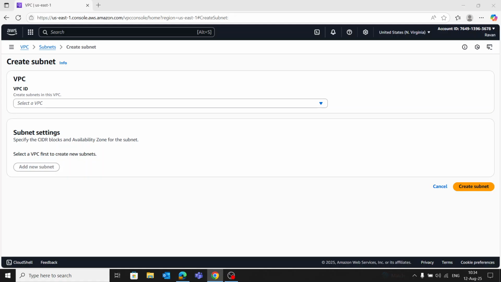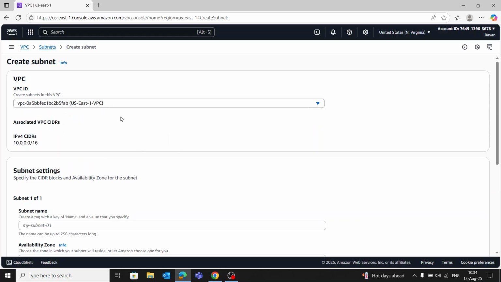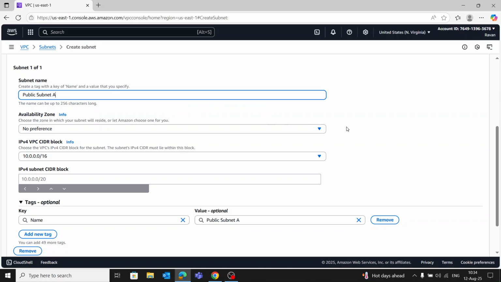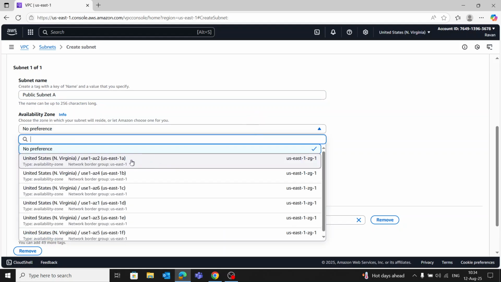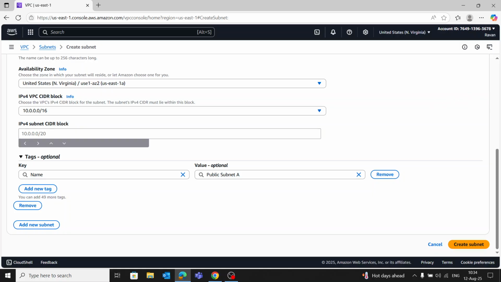First we will create subnet A, public subnet A. Select here your VPC, type here name, public subnet A, availability zone US East 1A, CIDR block 10.0.1.0/24.